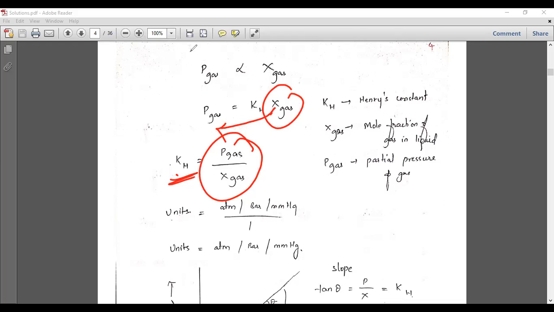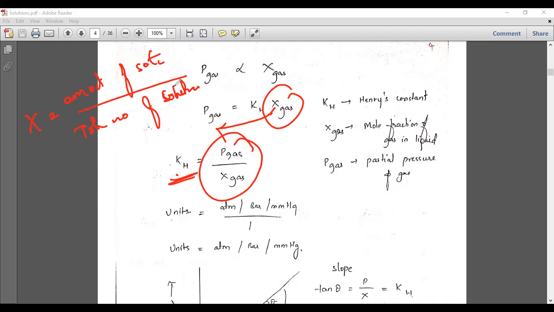So what are the units here? Generally the pressure is in atm, bar, or mmHg. But the mole fraction does not have any units, because the mole fraction is nothing but the amount of solute divided by the total number of moles of solute and solvent.